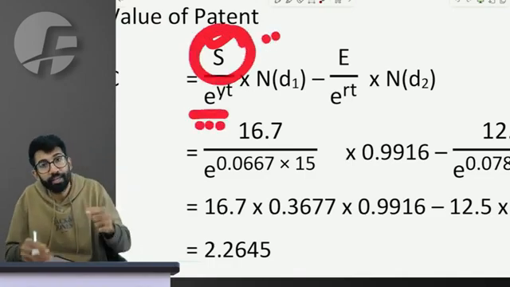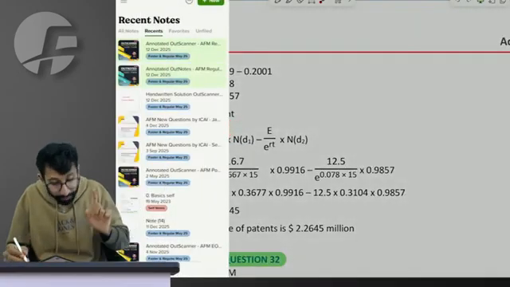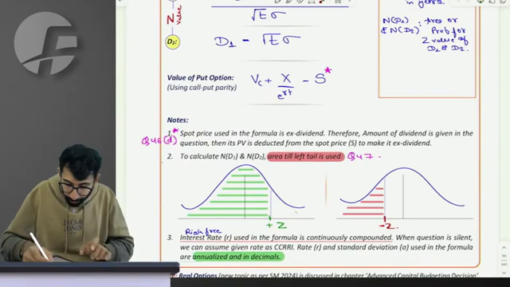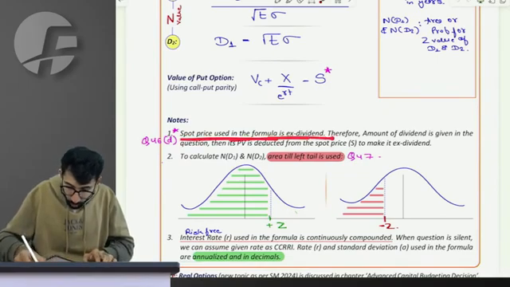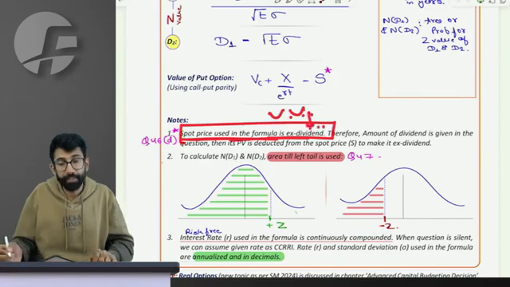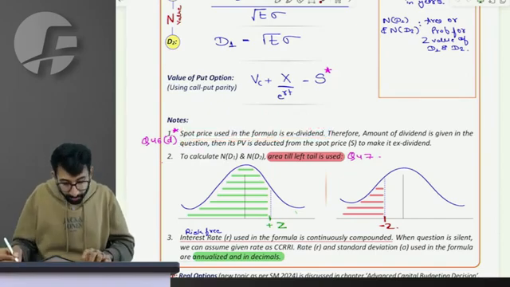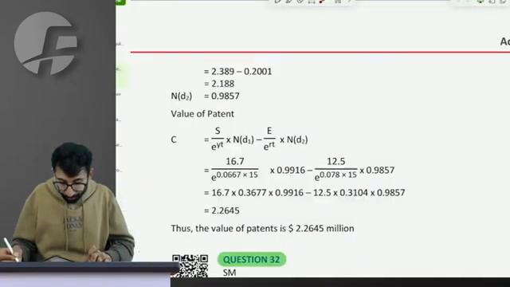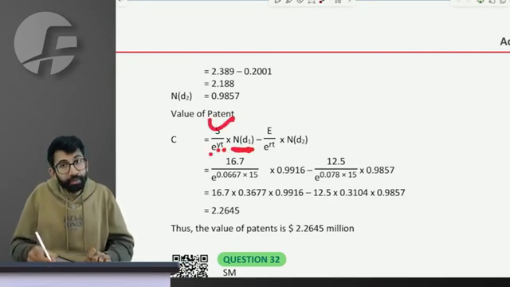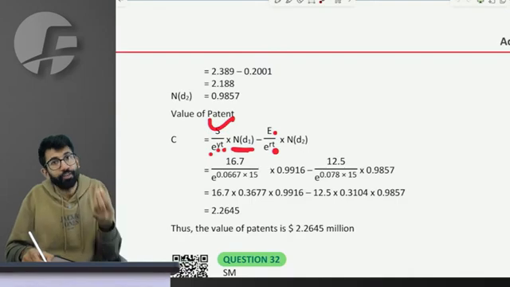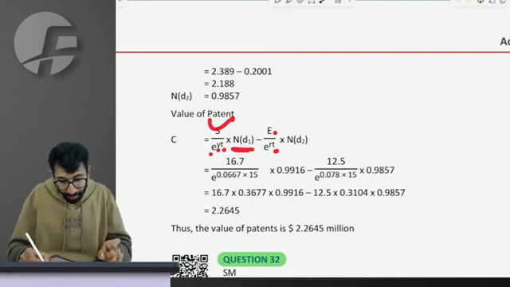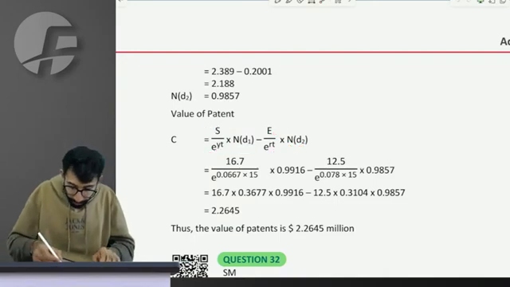You remember eliminating the effect of dividend from the spot price, which should not be new for you, because in the Black-Scholes model, in the topic of derivative, we said use the formula which is X dividend. Use X dividend spot price. So sir, spot price divided by e raised to YT into ND1 minus present value of exercise price, you anyways do exercise price divided by e raised to RT into ND2, right?